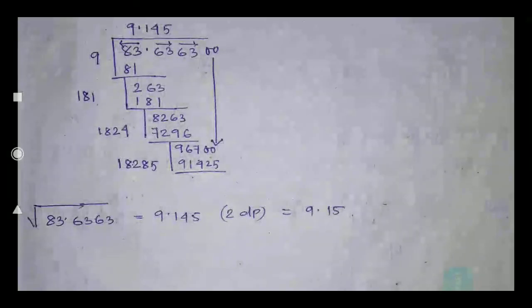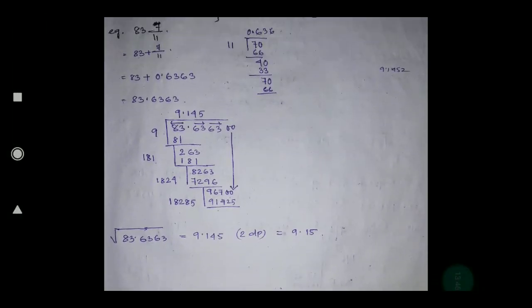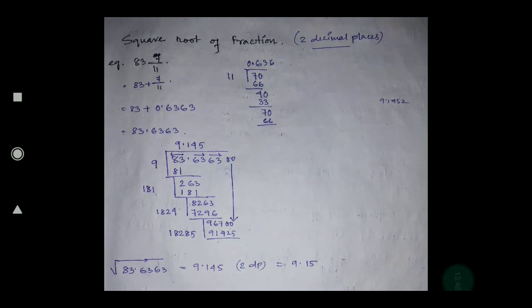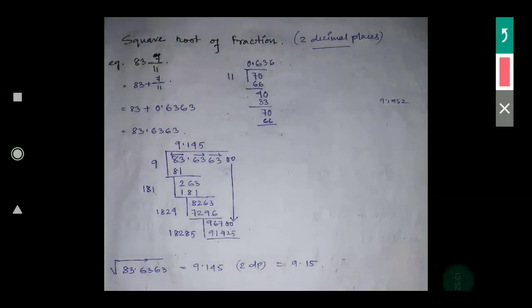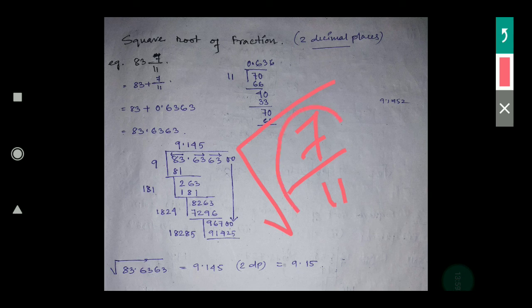so that is the process of finding the square root of a fractional number or decimal number. Suppose in the question it is directly given 7/11, find the square root. At that time what you have to do? First you have to find the value of this 7/11. A fractional value is given, so you have to find the decimal value of that fractional number. Now after getting the decimal, you have to apply the long division method.